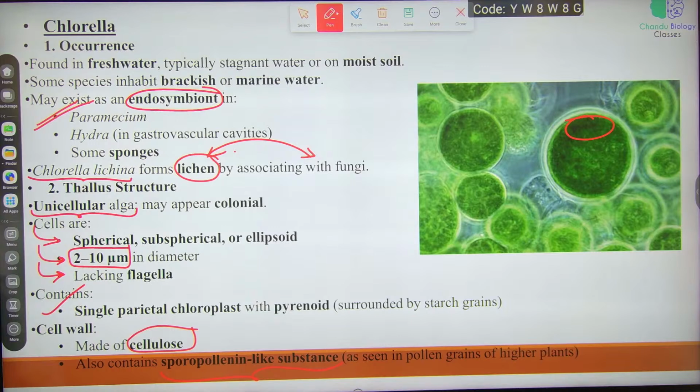Dioecious condition, that is homothallic condition. Sorry, monoecious, bisexual or homothallic, where both the sex organs are seen in the same thallus. This is monoecious, bisexual or homothallic.